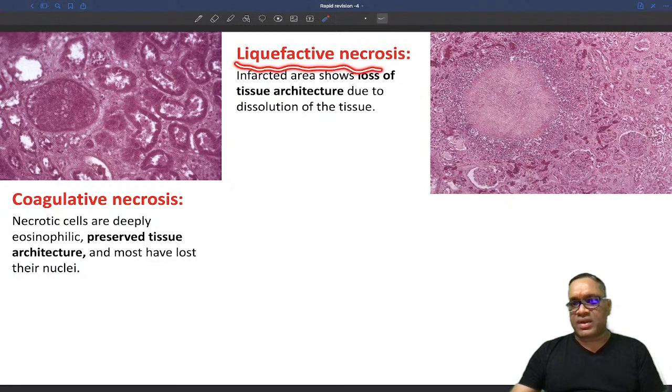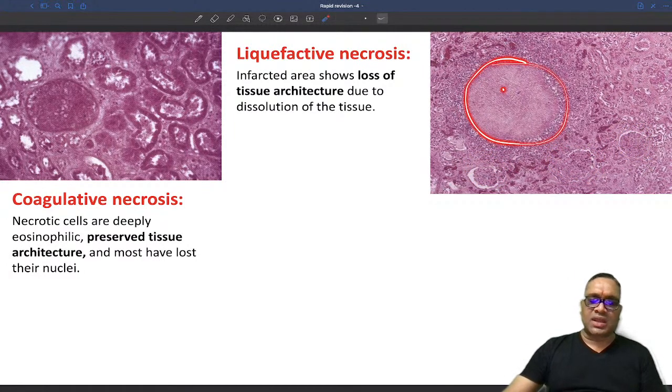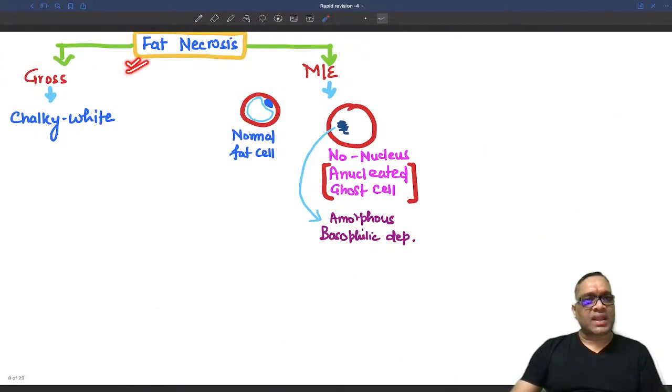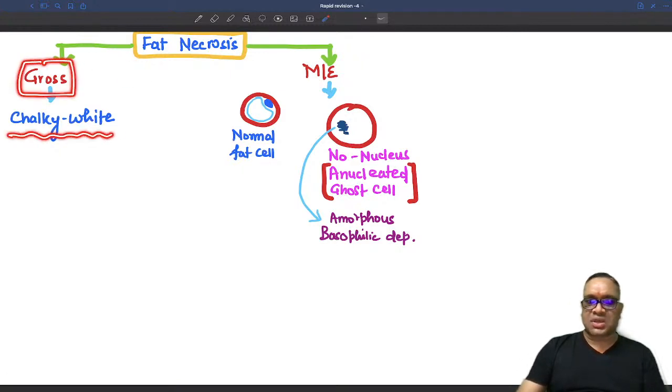Whereas in liquefactive necrosis, you can see this is the area of the liquefactive necrosis, where tissue architecture is lost. Actually, the glomerulus is seen here, right? But in the necrotic area you are neither seeing any glomeruli nor tubules. So that is what we call tissue architecture completely lost. So that is the liquefactive necrosis. Now the third one is fat necrosis. In fat necrosis, on gross examination you are going to see a chalky white appearance.